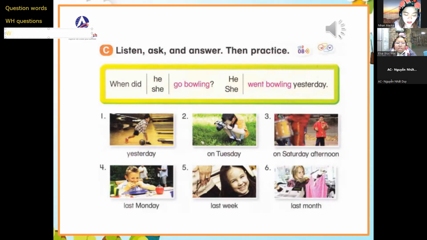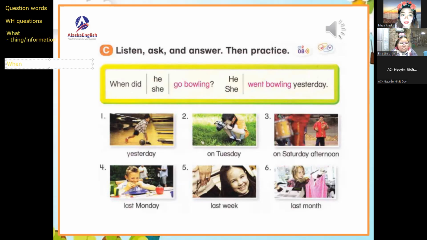So yesterday teacher told you that we use what if we are asking for a certain thing or information, right? What is it? What's your name? So that is a specific thing or information. What we did in this activity yesterday, we use the question word when.